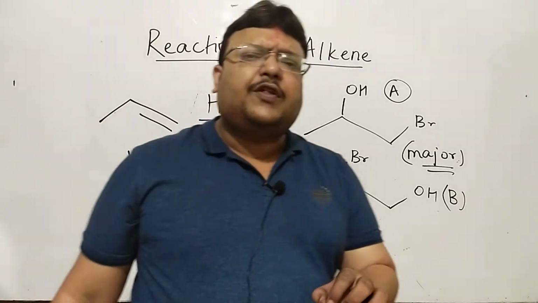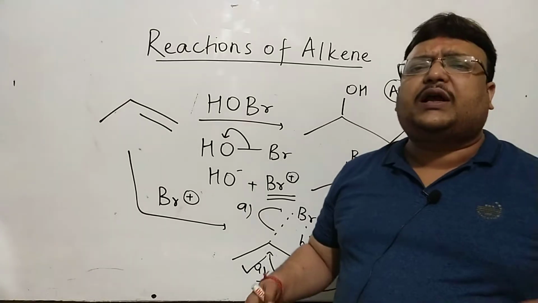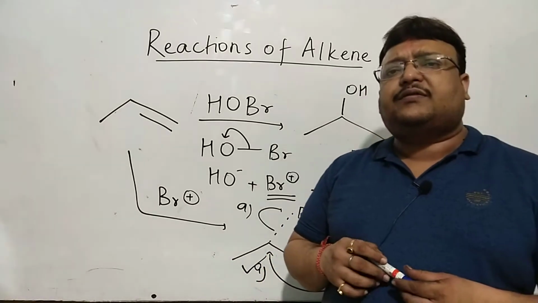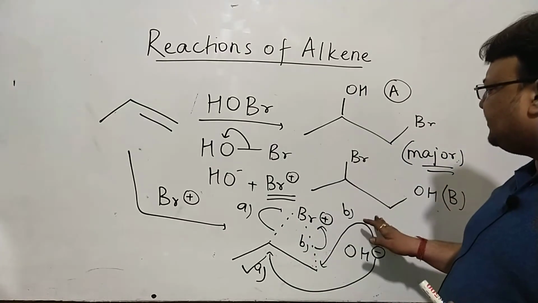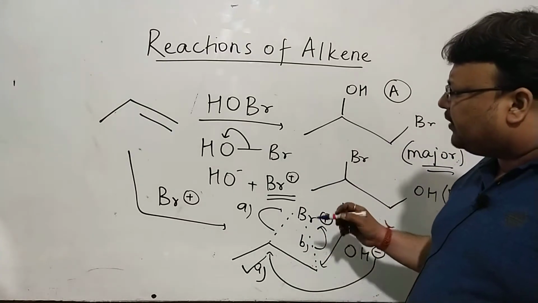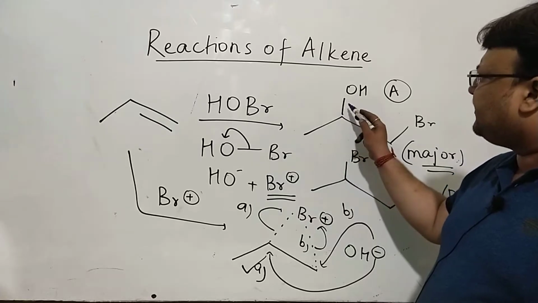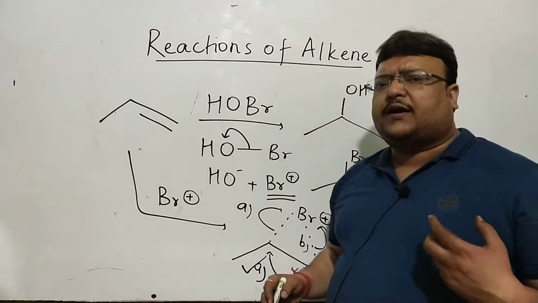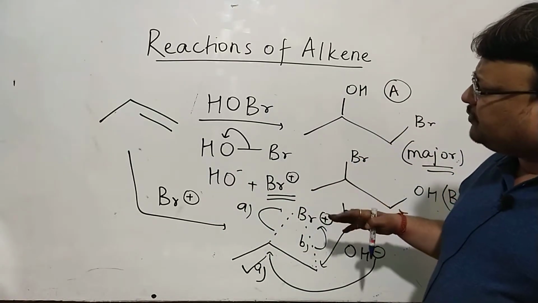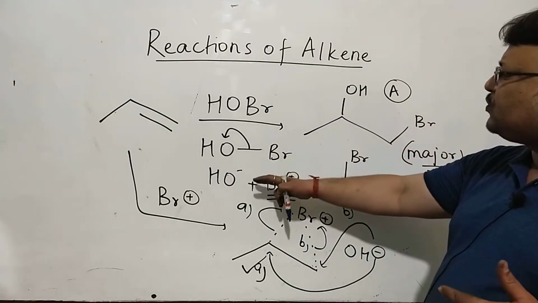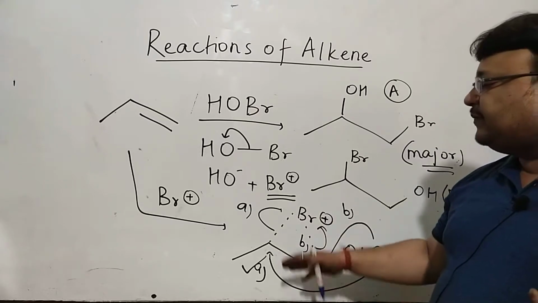By major, I always mean the product which is going to be formed more in yield. Now, this is more, this is less. In one way, the negative goes to the carbon having lesser hydrogen, so this is also the Markovnikov's product. In some way, this is observing Markovnikov's rule. Negative is going to the carbon having lesser hydrogen.